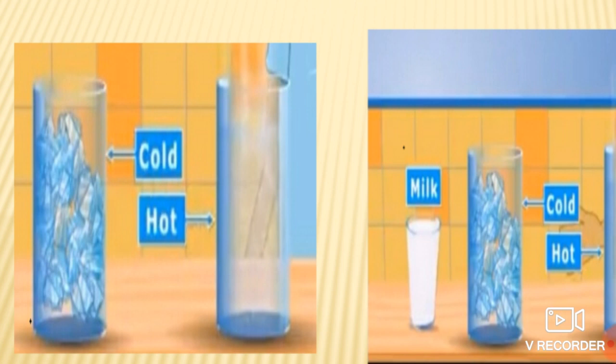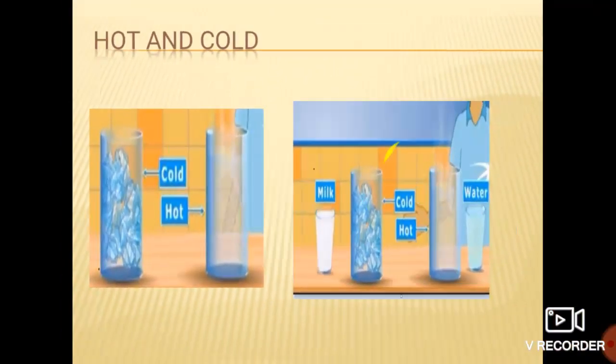It feels really colder than recently cooked food. Whenever we touch the ice cream, it is really colder than the recently cooked food or any chapatis. So we can say that hot and cold are very relative terms.